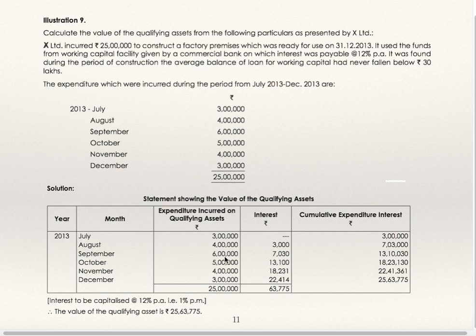Again, keep adding expenditure incurred plus interest, and you will get cumulative expenditure. On that, calculate interest. Repeat the procedure till the end of the period. Interest figures are 13,100, then 18,231, and then 22,414. Total interest is 63,775. This total interest is to be capitalized, that is, it is to be added to the cost of the asset. So the value of the qualifying asset is 25 lakhs plus 63,775, which is equal to 25 lakhs 63,775.